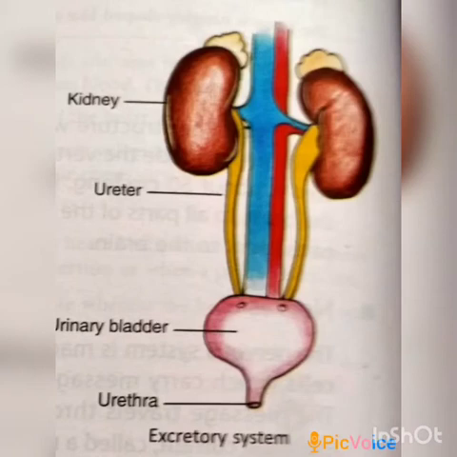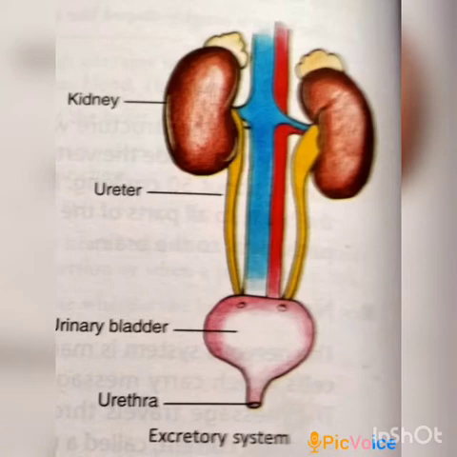Students, we are doing the chapter Structure and Function of Living Things, Animals. In this chapter, we discussed different types of systems present in our body, in which we studied the digestive system, respiratory system, circulatory system, and then the nervous system. Today, I am going to explain the excretory system.